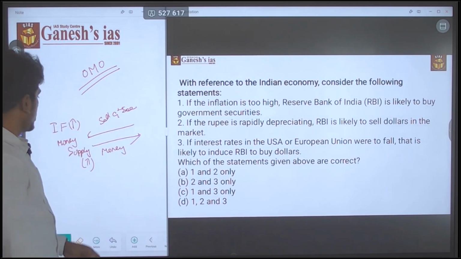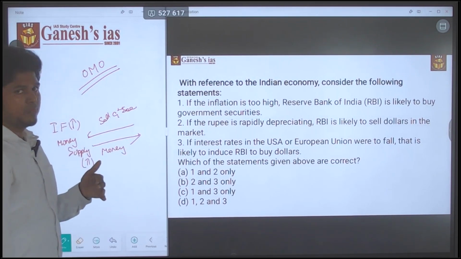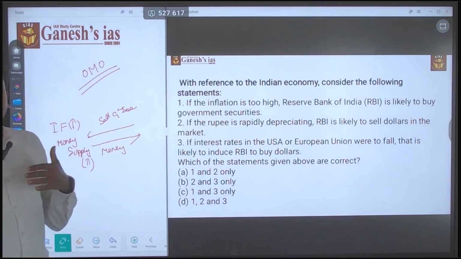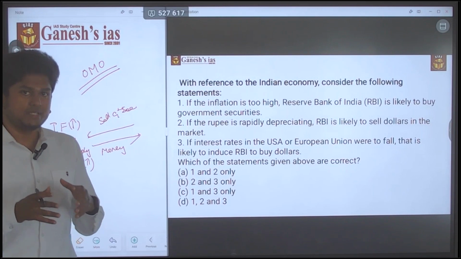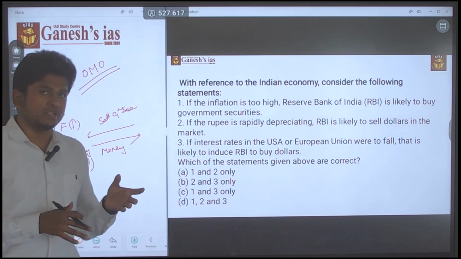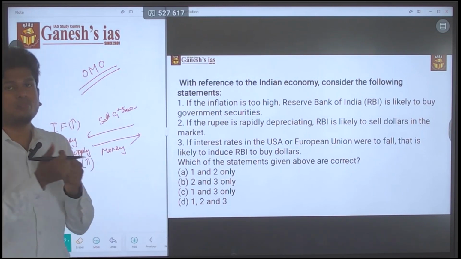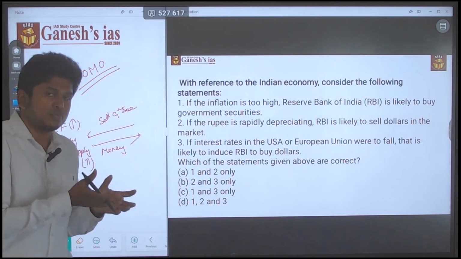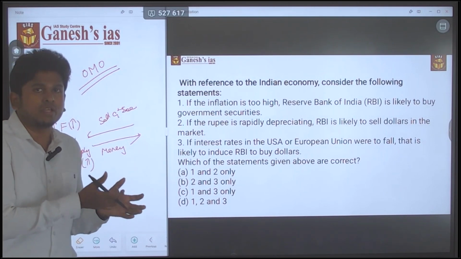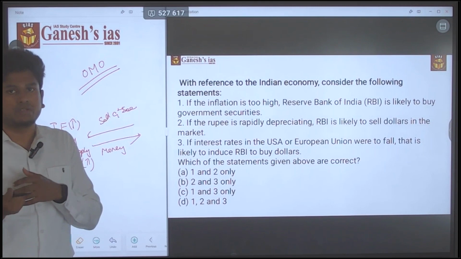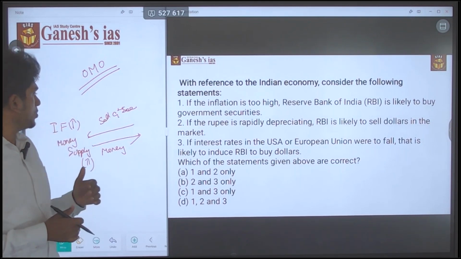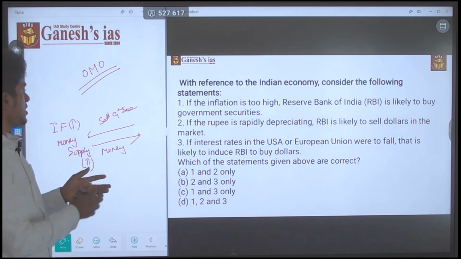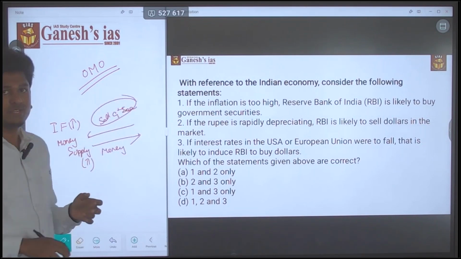So if there is inflation in the market, meaning higher money supply, the RBI will sell the government securities and pump out the large money in this market. By that they will reduce the inflation in the market. So if there is huge inflation, they will sell the government securities to reduce the inflation.